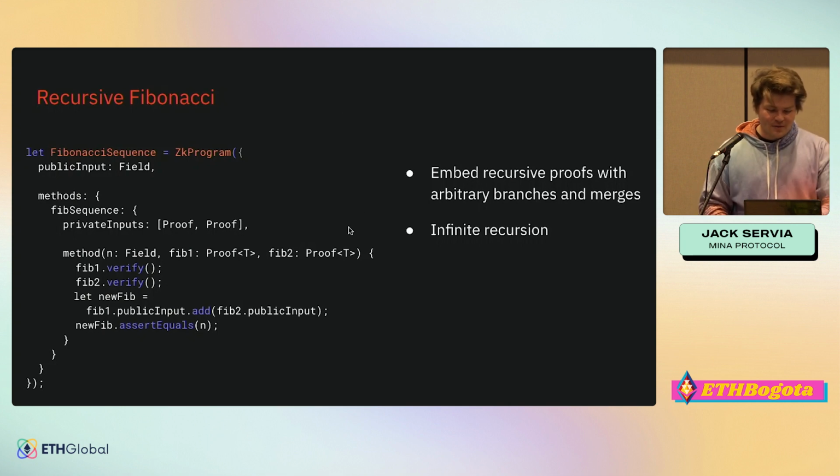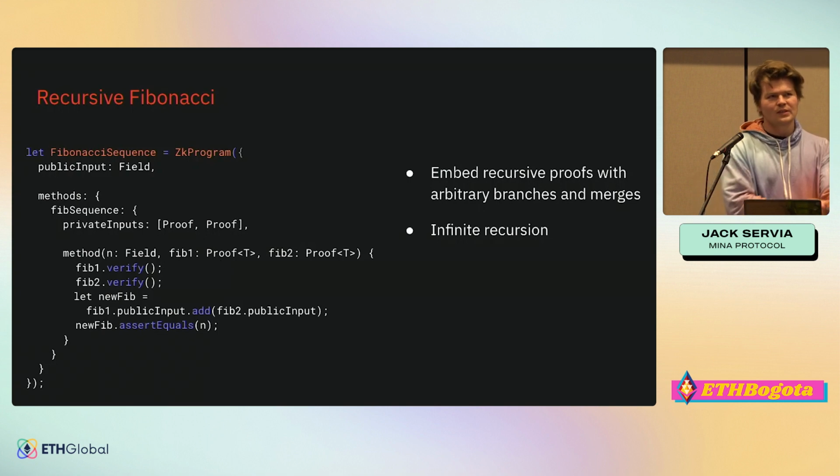I won't dive too much into what this is now, because I think we'll be a little bit short on time, and I want to get to Mina, which is really the important part of this. But to give you an idea of why this is useful, we can prove that we have a number in the Fibonacci sequence, and we can take that proof and pass it into another proof that verifies it.